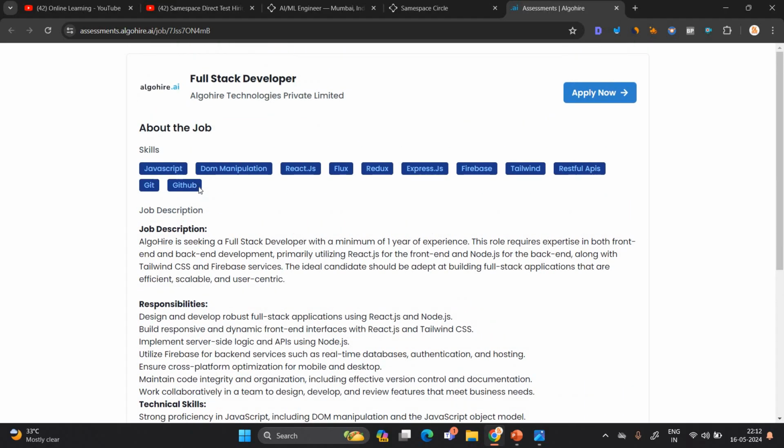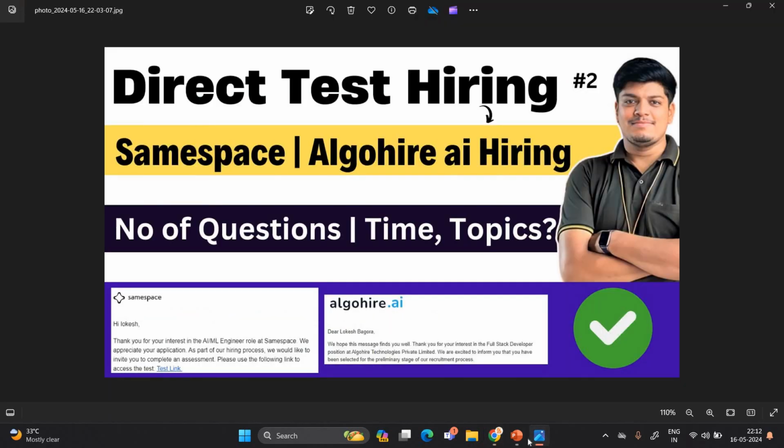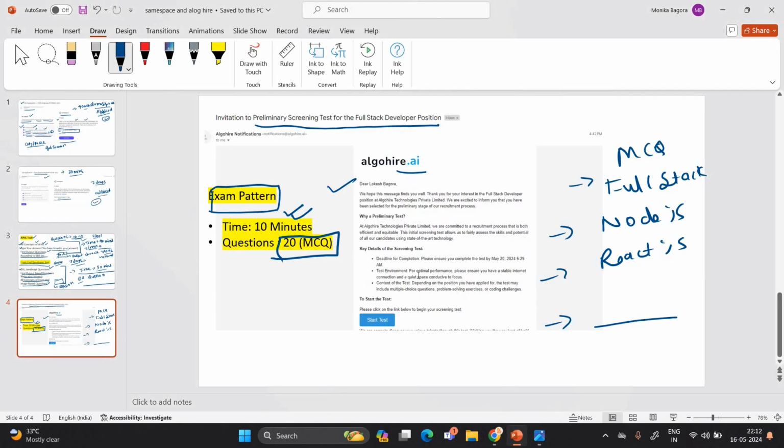One of the most important points they mention is that AlgoHire is seeking a full stack developer with a minimum of 1 year of experience. This role requires expertise in both front end and back end development, primarily utilizing React.js. So I suggest that if you have a minimum of 1 year of experience, you should attend the test.